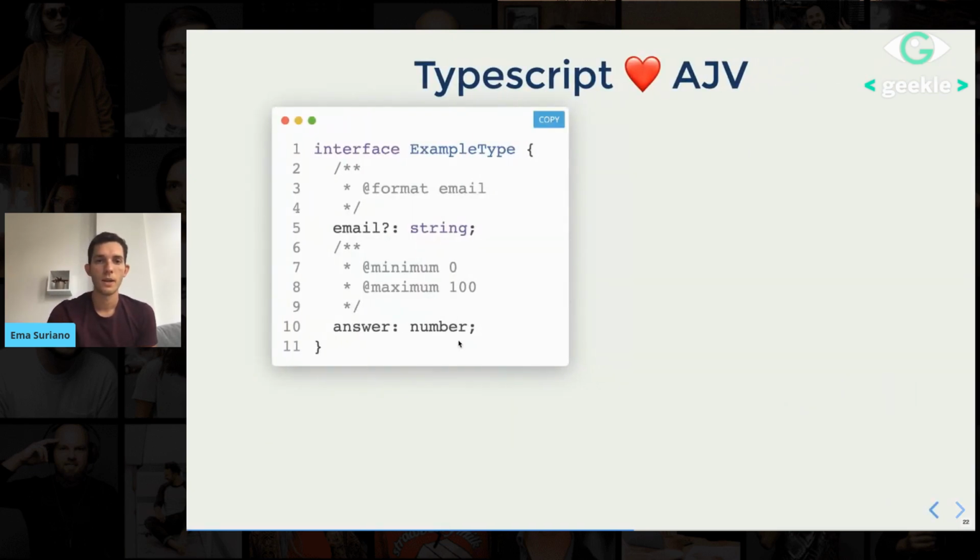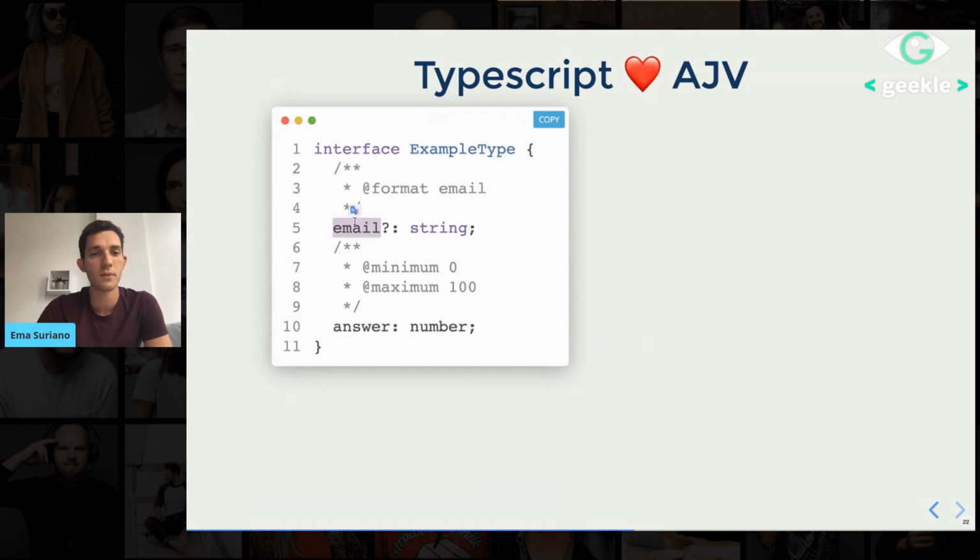So another thing that I want to highlight about this library is these generators are based on AJV. So then we can use the power of AJV inside our types. And this is how we do it. We can create some kind of comment annotations, which are not going to break our types for sure, because in the end, for Typescript, they're just comments and they're not going to be transpiled.